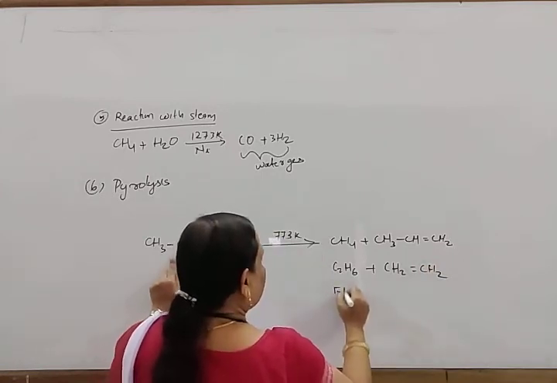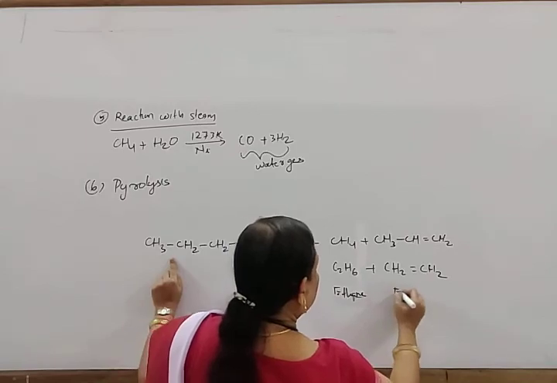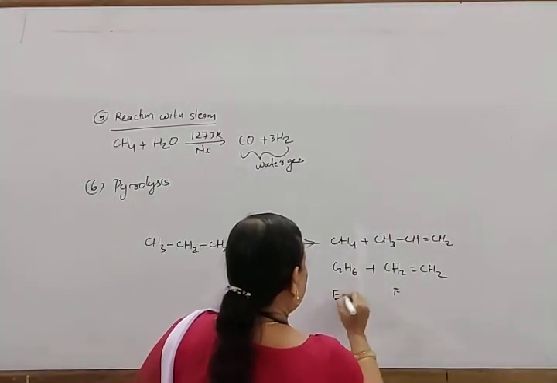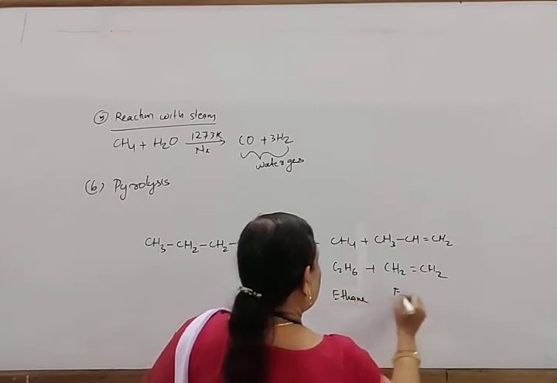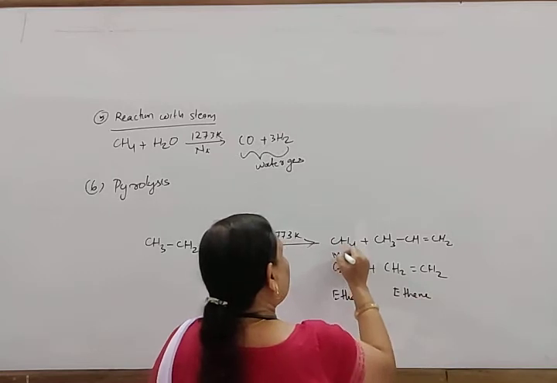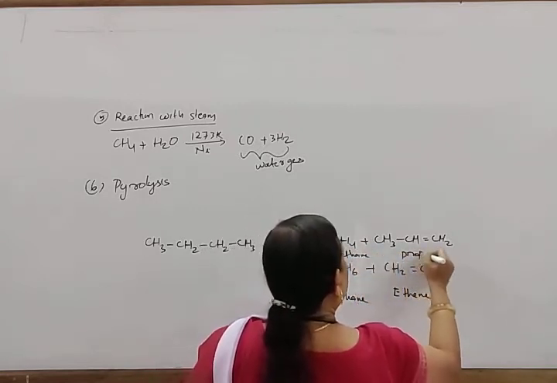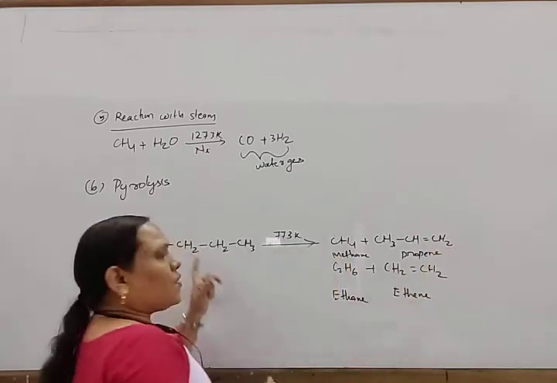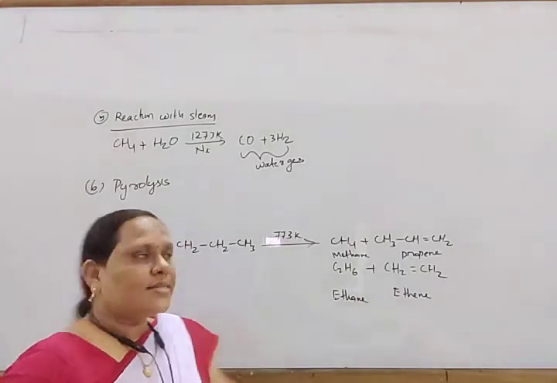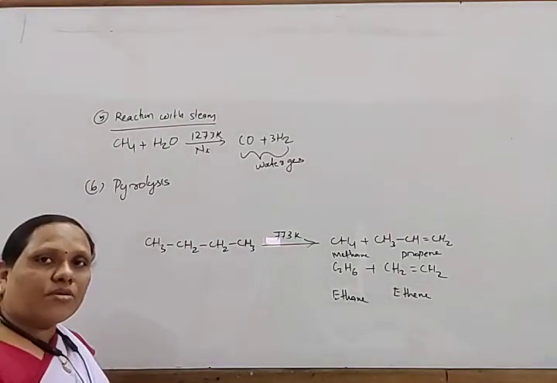So this is ethane, ethene, methane, propene. It undergoes decomposition to form lower alkanes and alkenes. This reaction is known as pyrolysis or thermal cracking.